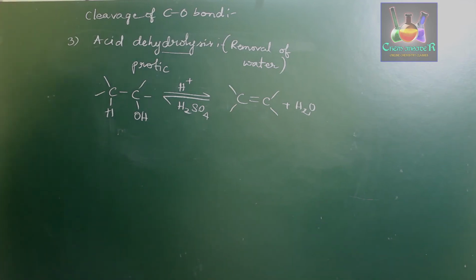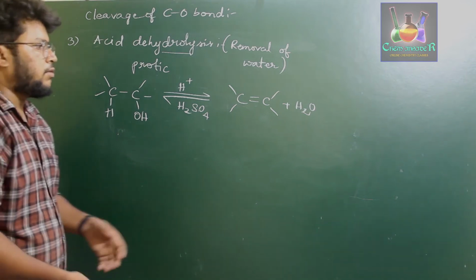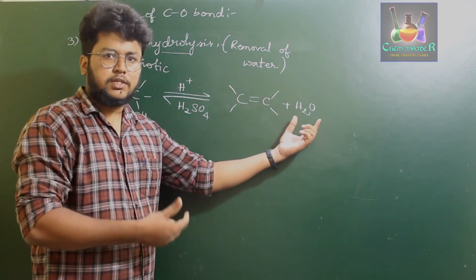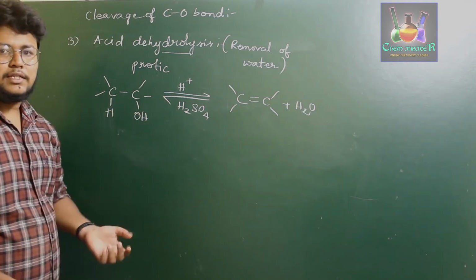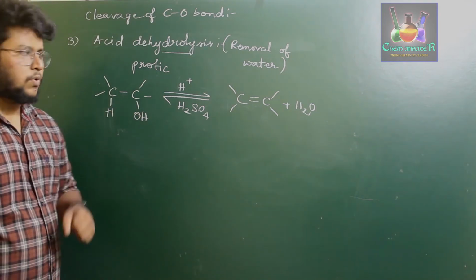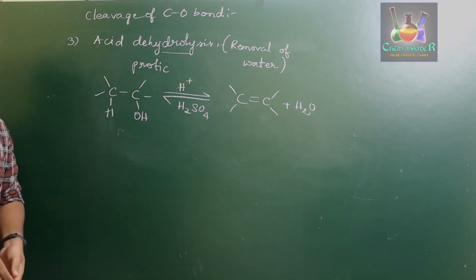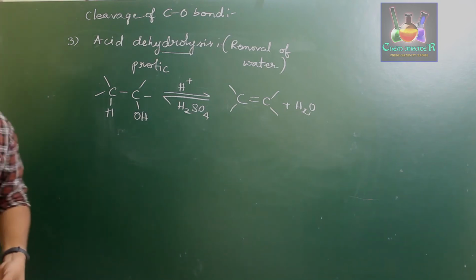This specific process is called acid dehydration. That is because we are removing water, which relates to dehydration, in the presence of an acid. Therefore, this reaction is acid dehydration. Okay. So now let us consider certain examples for this reaction.